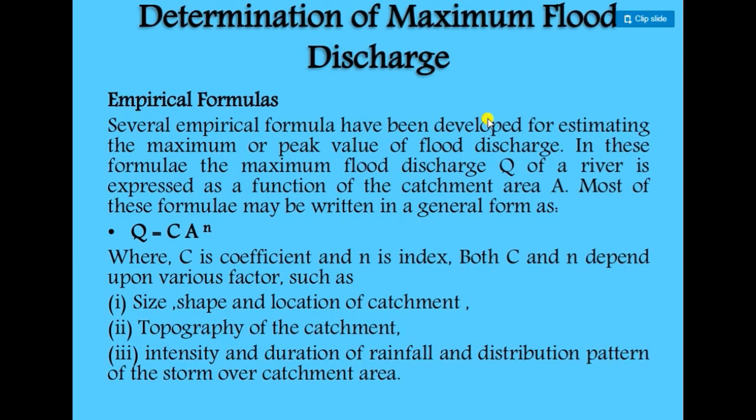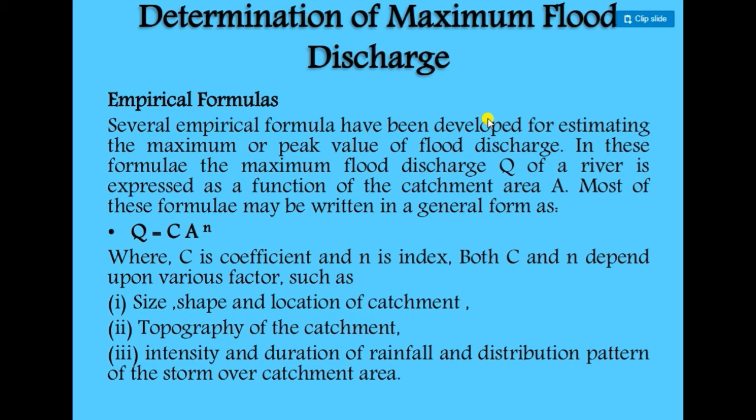Another formula is Q = C A^n, where C is the coefficient and n is the index. Both C and n depend upon various factors, so we should get calibrated values of C and n. We should have the topographic area and the catchment area, and we have to find the discharge.